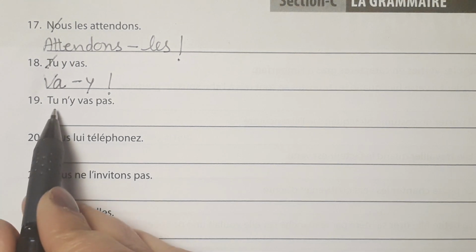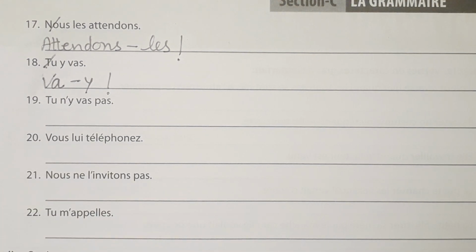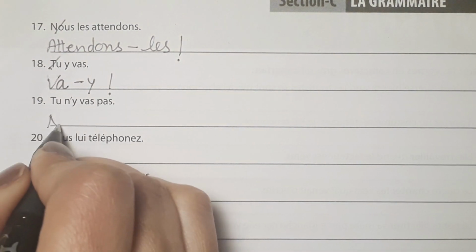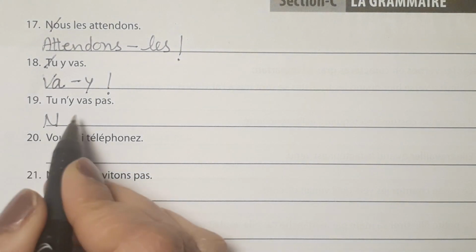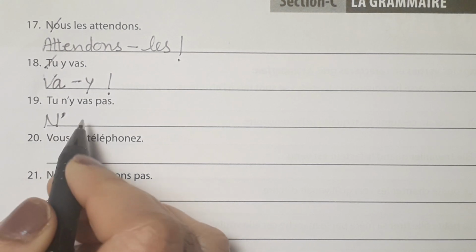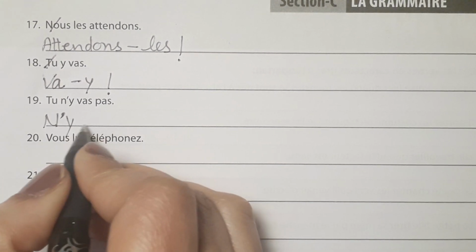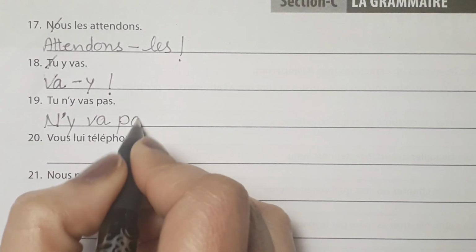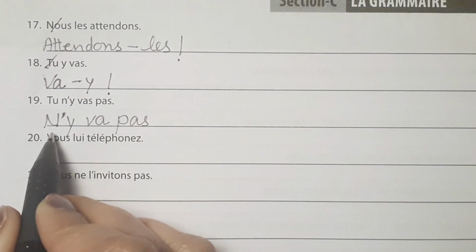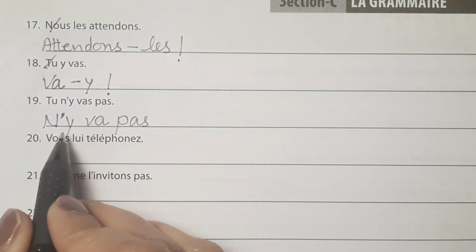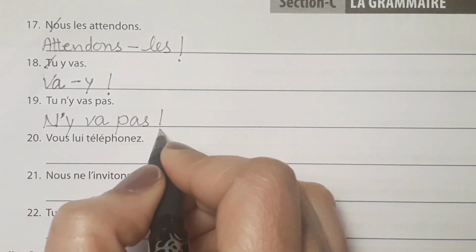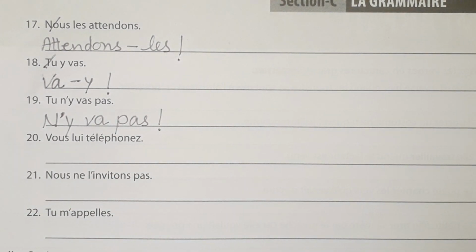Now the next one is tu n'y vas pas. Okay, that means you are not going there. Let's change it. It's a negative statement now. For negative statements, pronouns remain at their position. We are not going to change its place. Placement is changed only in the positive statements. In negative statements, they do not change their place. So now it is like n'y va pas. Okay, that means don't go there.